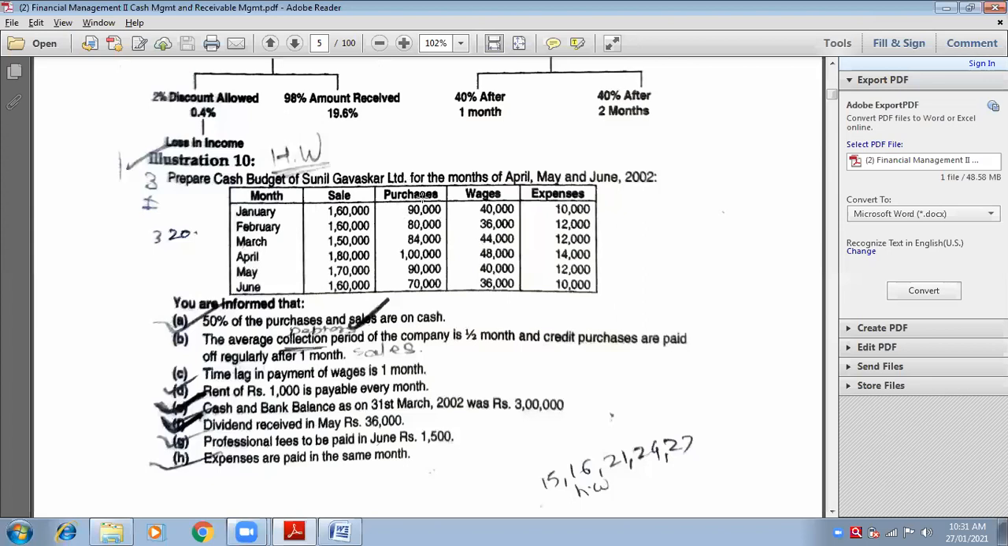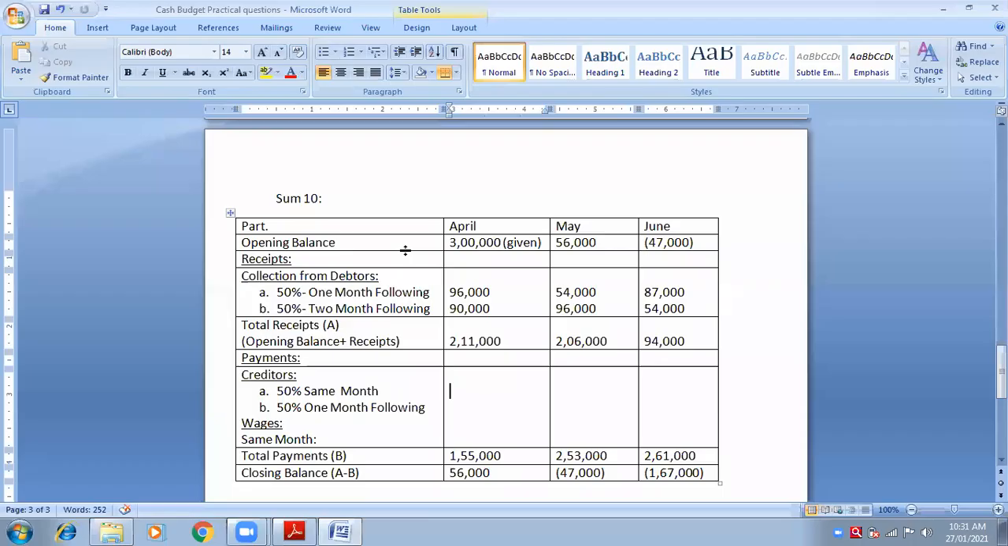Now take April. We are on the point of purchases. Come to April directly. Why? Because for April, the same month is April. So you have to think about April. Now April is 1 lakh. Take 50 percent of 1 lakh, which is on cash. Tell me, 50 percent of 1 lakh. 50,000. Very good. So here you will write 50,000.